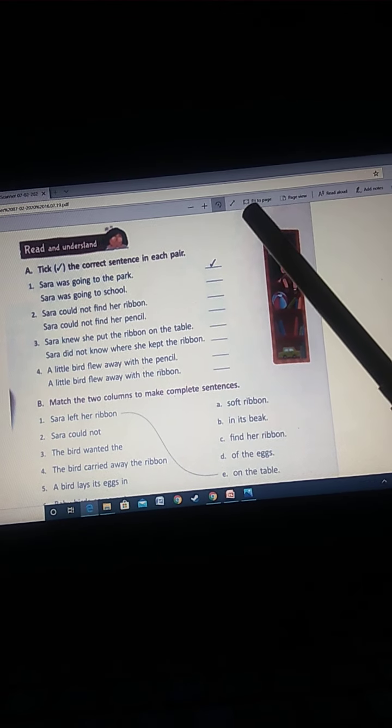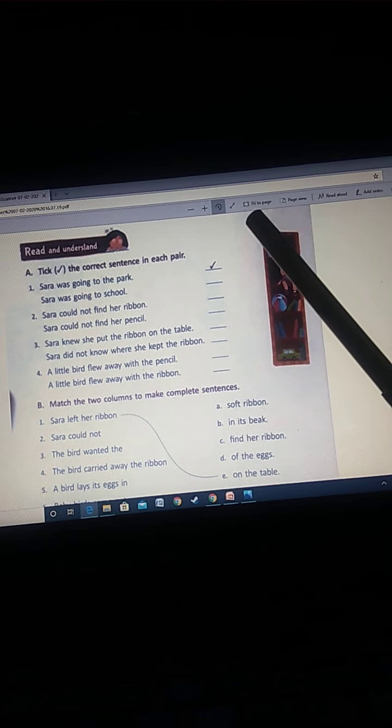Let's come to the third sentence. Sarah knew she put the ribbon on the table. Sarah did not know where she kept the ribbon. So what is your answer, children? She knew about the ribbon, that she kept it on the table, or she was unaware? She knew that she kept it on the table. So you're going to take the first one.